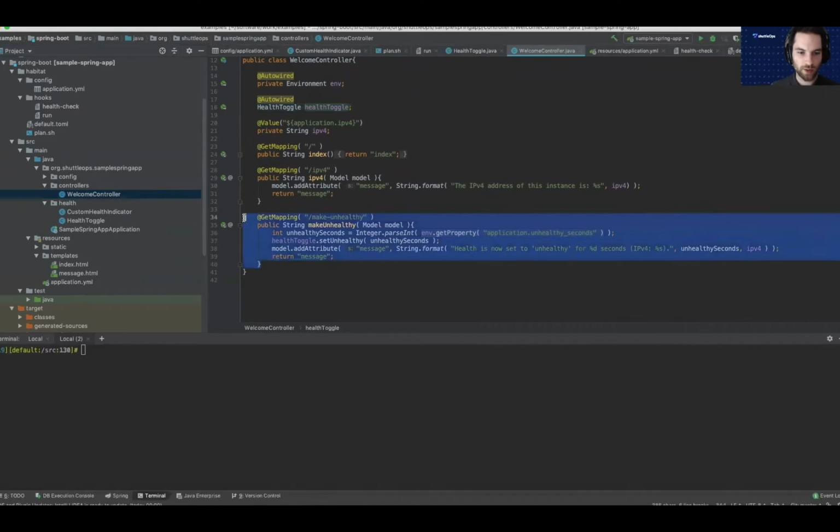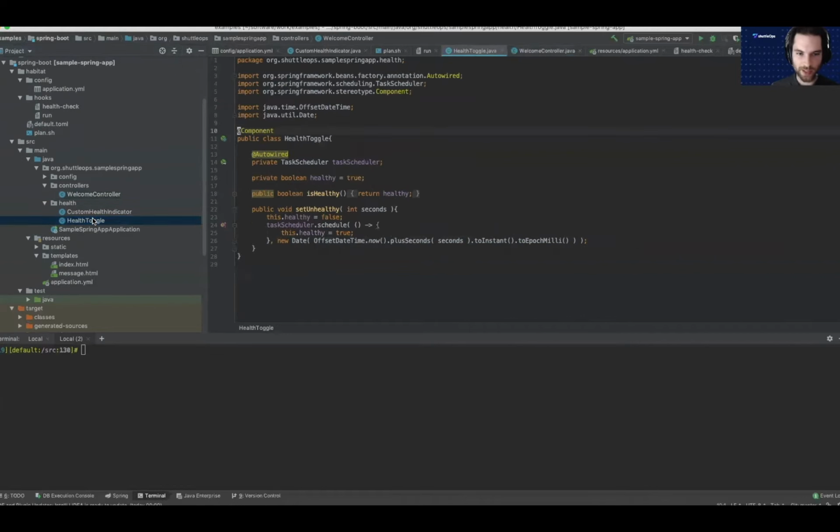Now, when you hit this particular endpoint, make-unhealthy, this calls a function in the health toggle to make it unhealthy for a predefined number of seconds. And we can see this is coming from the application.yaml that we rendered with Chef Habitat. So this is going to be 10 by default. And so we do healthToggle.setUnhealthy. And what that does is it asynchronously schedules a function to reset it. But first we set it to false. So it's going to be false, then it's going to wait 10 seconds, and then it's going to be healthy again.